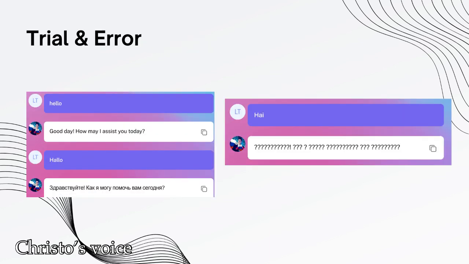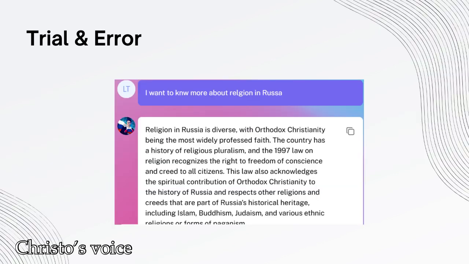We have done a lot of trial and error for the bot to make it more accurate, responsive, and natural. The most notable error that we found is when we tried a simple greeting to the bot. The bot would get confused about the language being used, and the bot would respond with a random language or even give question marks. Next, we also tried to ask the bot questions with spelling mistakes. The bot is still able to process the prompt and give an accurate response according to what is being asked.